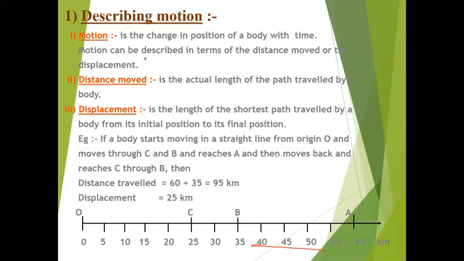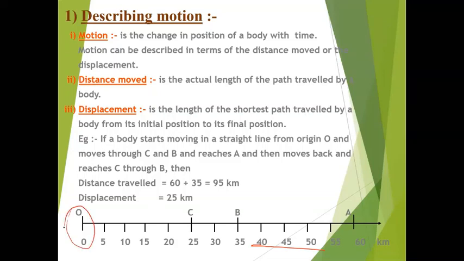Actual means, suppose we are on a curve, you will have that curve length, and it will be 2 pi r as you know. So accordingly, whatever is happening, you can see the distance traveled. But what is displacement? It is the shortest path. I'm taking an example which is given in your book. Once you see it, you can see this is the O. O is the origin. This O is the reference point.